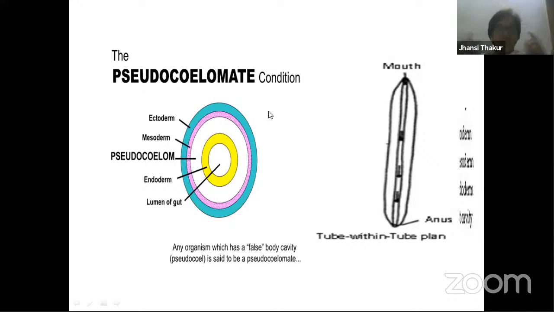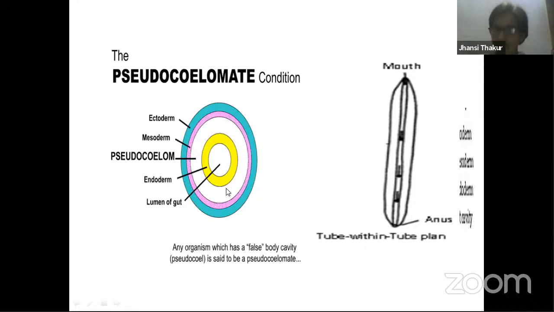Please try to listen. Pseudocoelomate is a condition where 3 germ layers are present, right? From outside, let us come inside. Ectoderm is present. Surrounding the ectoderm, immediately there is one layer of mesoderm. Then an empty space is present. This space is filled up with the primary blastocoel, that coelom we have learned earlier, the blastula coelom, is present here. So ectoderm, then mesoderm, then space, then endoderm, and after that the digestive cavity. So space is there over here, right?